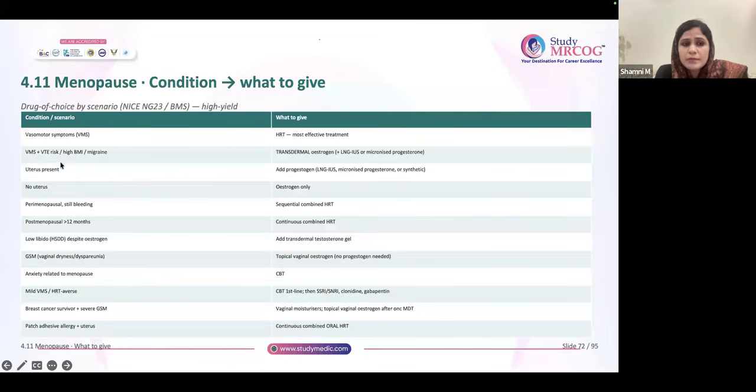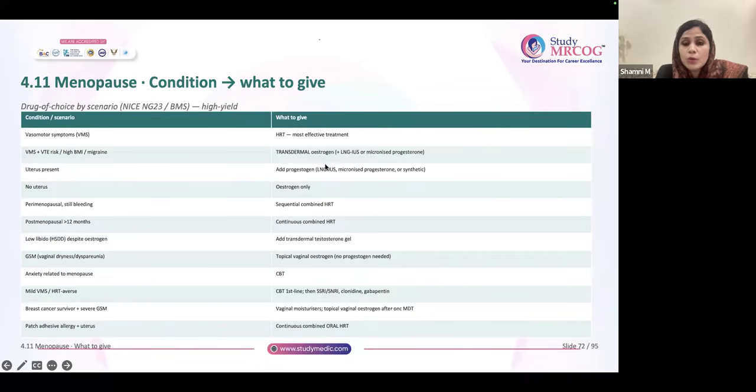Vasomotor symptoms are there, but VTE risk is there. High BMI, migraine. In such patients, you can give transdermal estrogen. Plus, for protection of the endometrium, you can give either a micronized progesterone or LNG-IUS. Remember this.